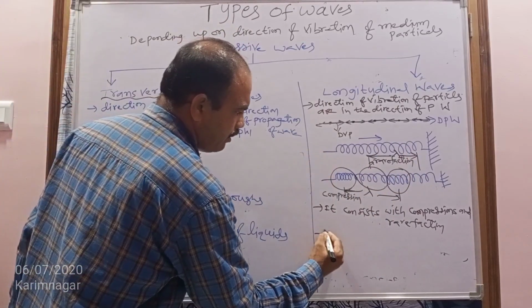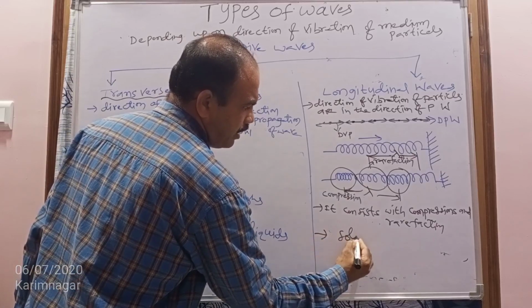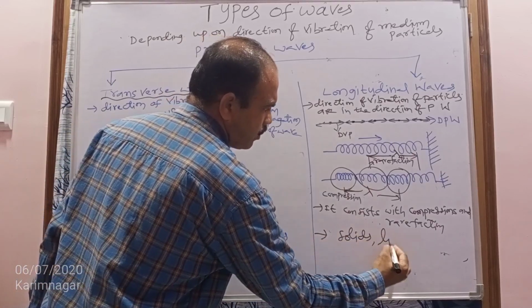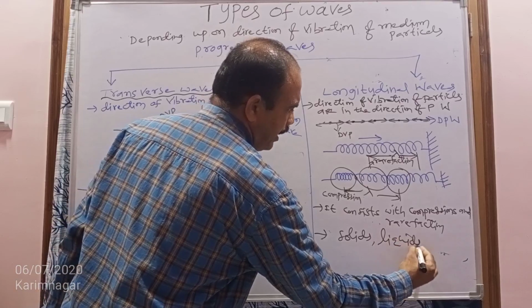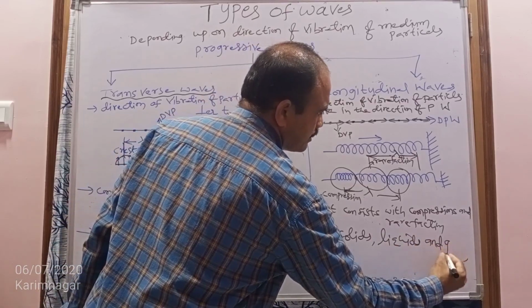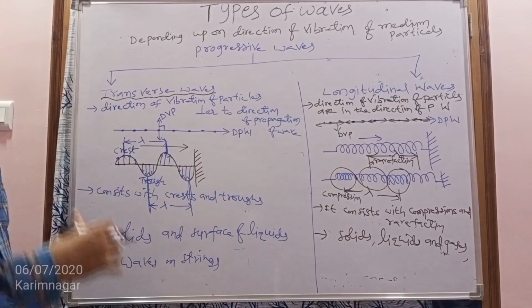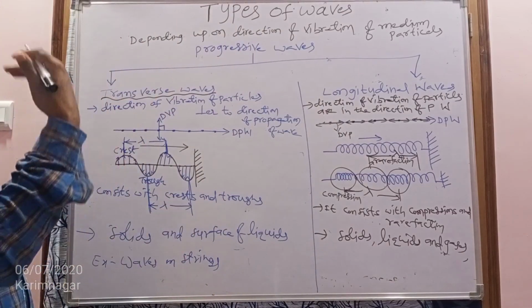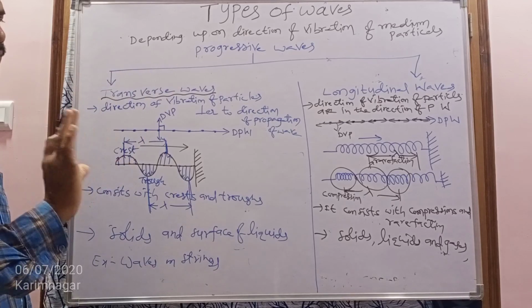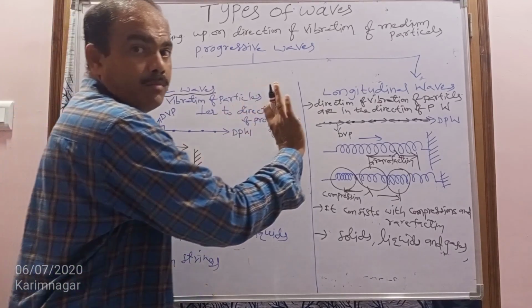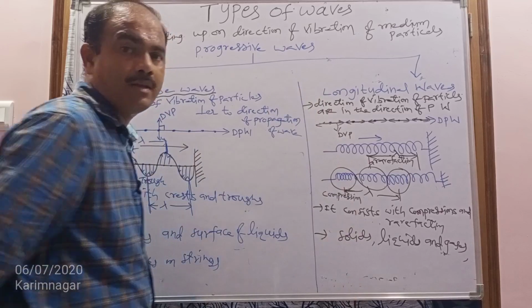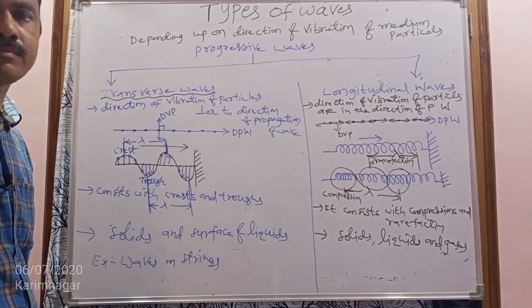These longitudinal waves can travel through solids, liquids and gases, all mediums, but they do not travel through vacuum because mechanical waves require a medium.